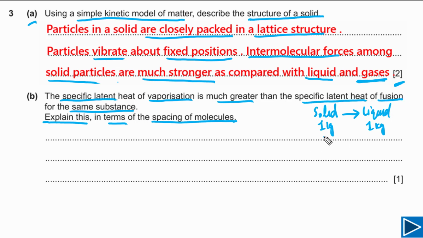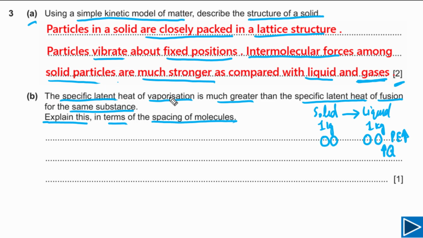Now we also need to look at the separation between molecules. Molecules in a solid are almost closely packed, with little space among molecules. It means the potential energy of the molecules increases a little, not a lot. To increase the potential energy of the molecules, the amount of heat we supply is equal to the increase in potential energy, because in this case the temperature does not change. So the Q we need to supply has to be small. That's the reason the specific latent heat of fusion is very small.